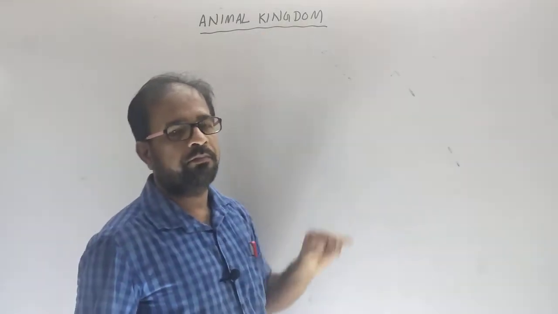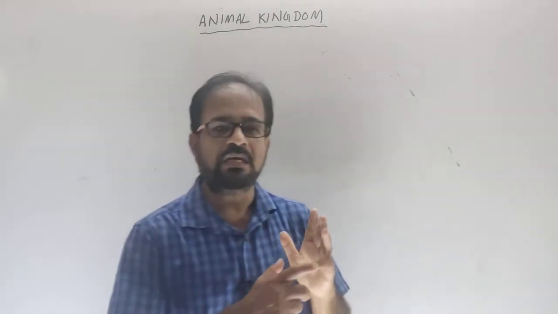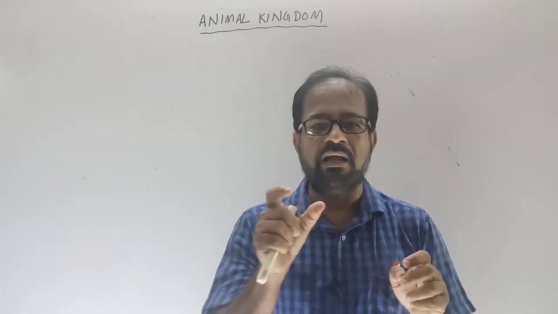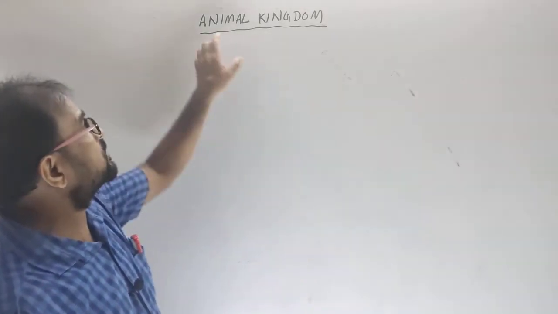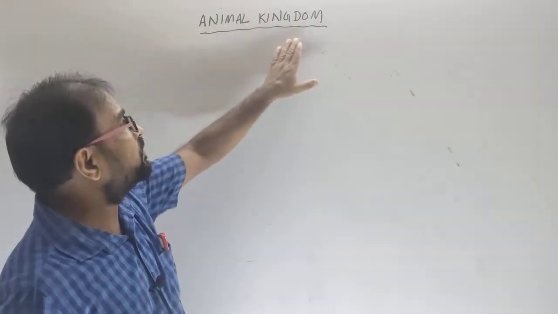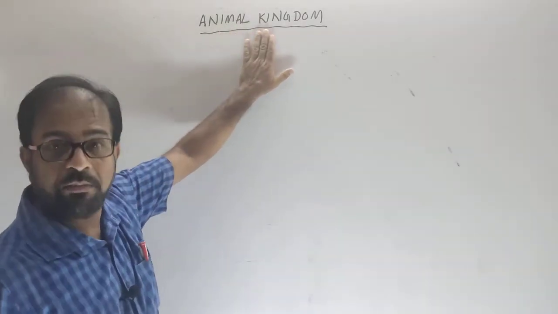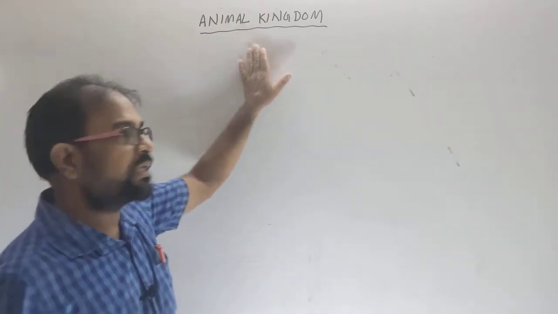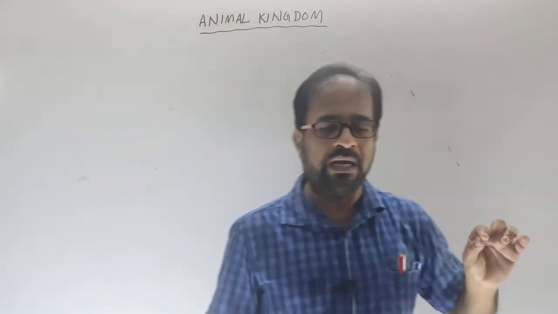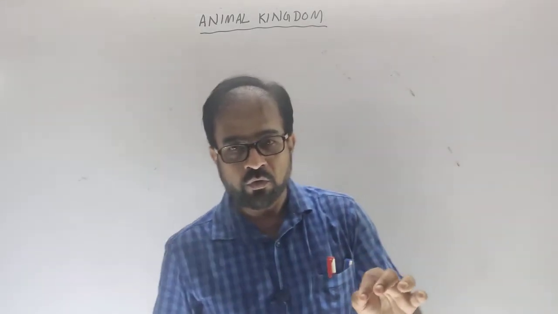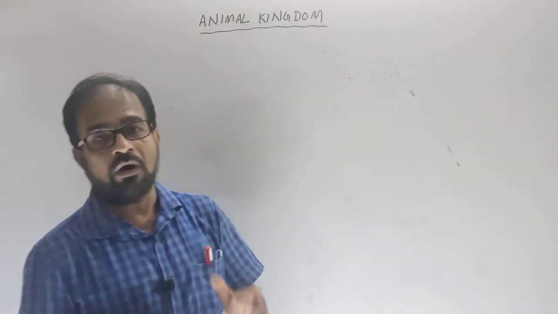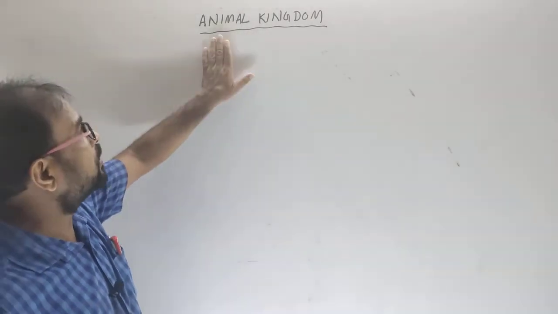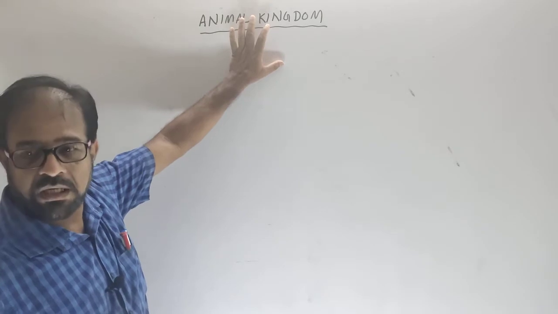R.H. Whittaker proposed the five kingdoms classification. These are kingdom Monera, Protista, Fungi, Plantae and Animalia. But now we are going to discuss the animal kingdom. What is the difference between the animal kingdom and kingdom Animalia? In the animal kingdom, all animals are included, whereas in kingdom Animalia, all animals without unicellular animals are included.